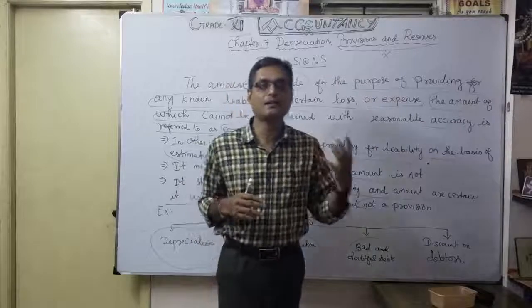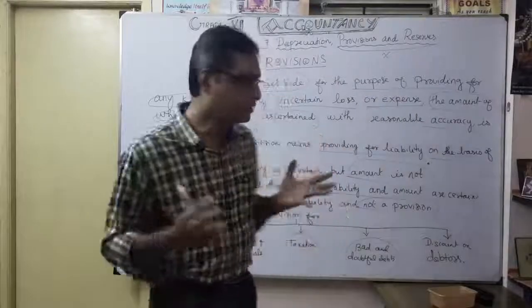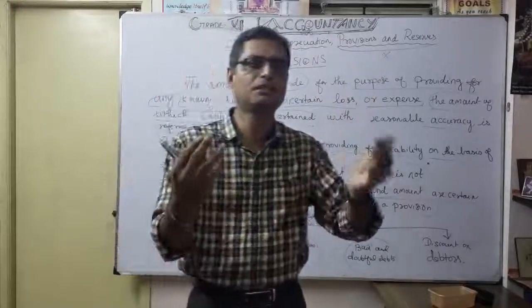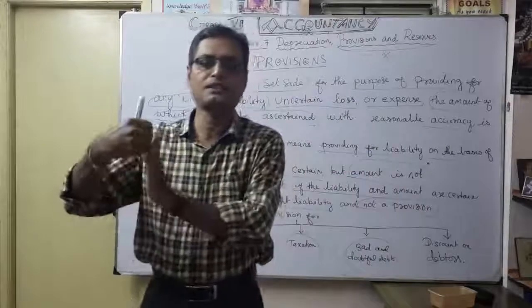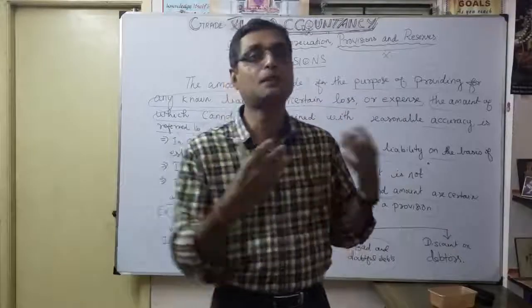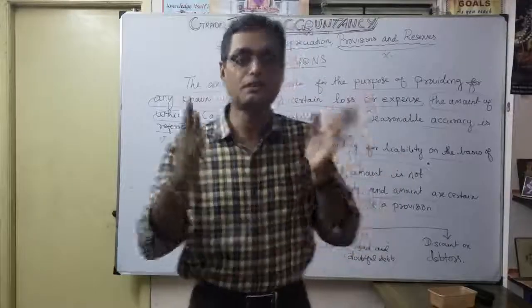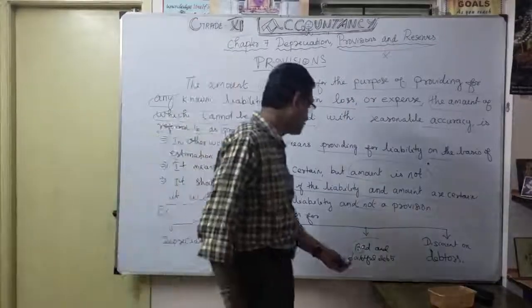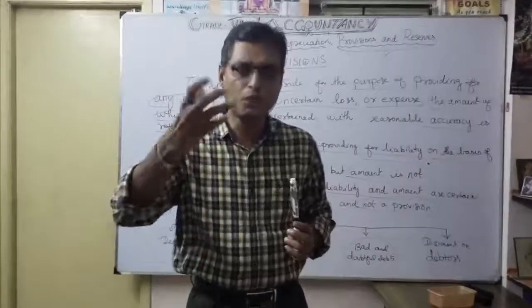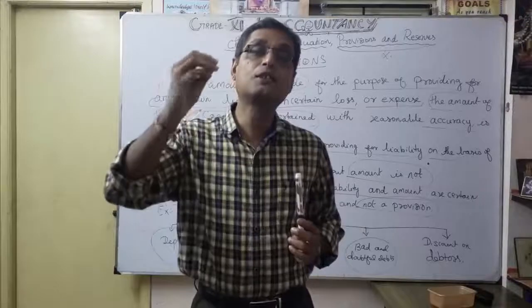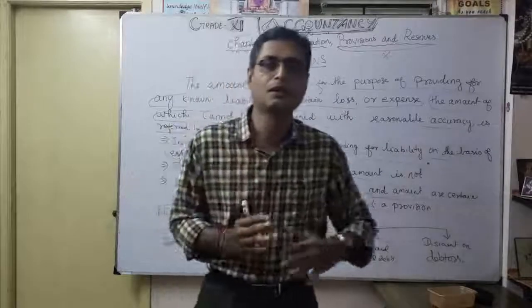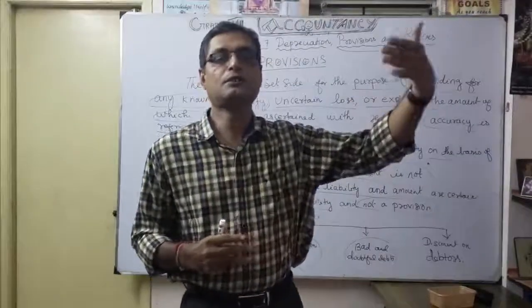So what is bad debts? Unrecovered money from the debtor. In future, for example, you are dealing with some 25 debtors, 25 customers who are dealing in the business. You want to expect some 6 lakhs every year. So definitely some 50,000 you can expect to be considered as bad debts, unable to recover. For that, now itself, you want to provide. That's what is called doubtful debts. Some debts won't come. That's why it is doubtful. Bad debts is different. That's why provision for bad and doubtful debts you want to create now itself. For example, 6 lakhs, you want to expect some money from the debtors.